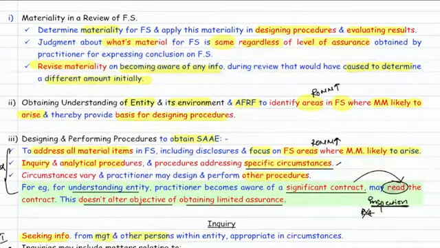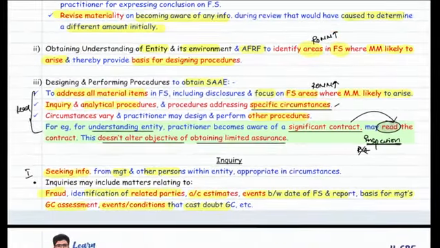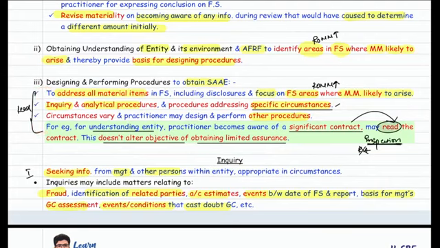Then risk assessment procedure, all of us understand the entity, environment and applicable FRF to see the areas where the risk of material misstatement are high. Then designing and performing the procedures. This part you just need to read, that try to address all the material items and focus on the areas where the material misstatement is likely to arise. That means risk of material misstatement is high. Inquiry and analytical procedure along with procedures to address specific circumstance. What are these? We are just going to revise it.